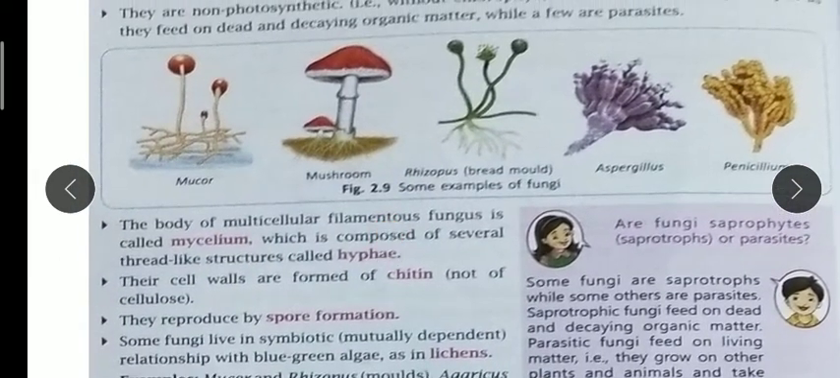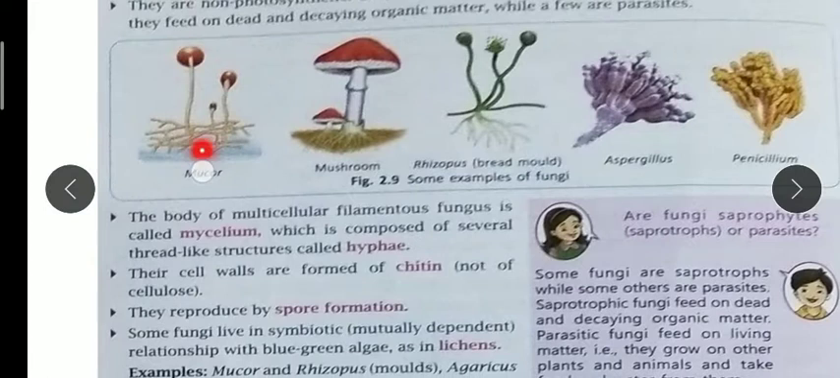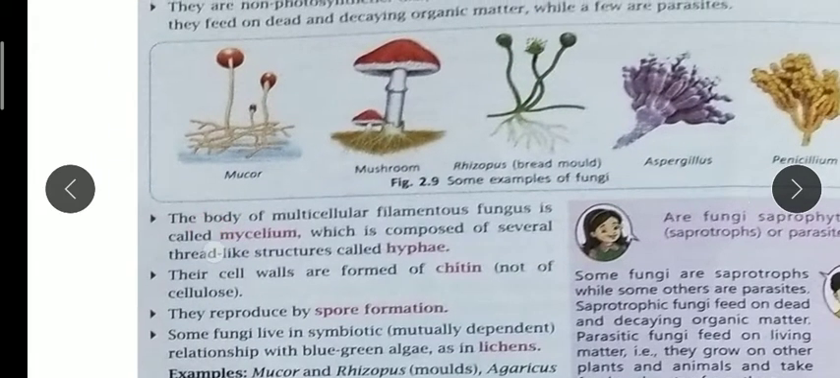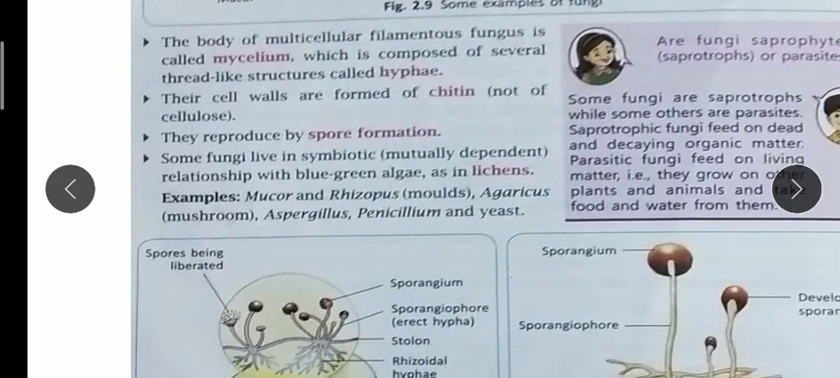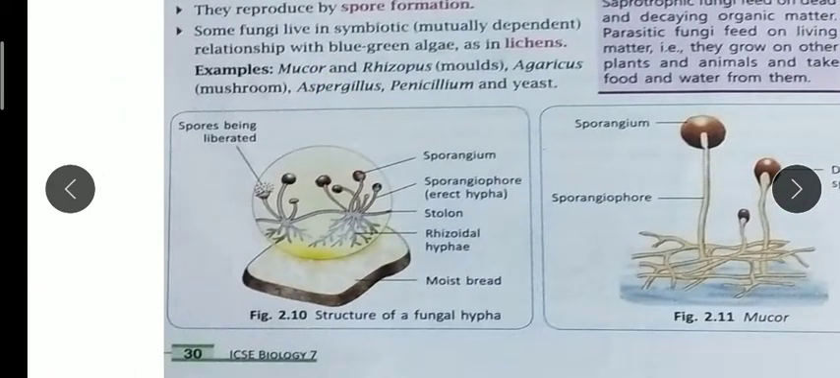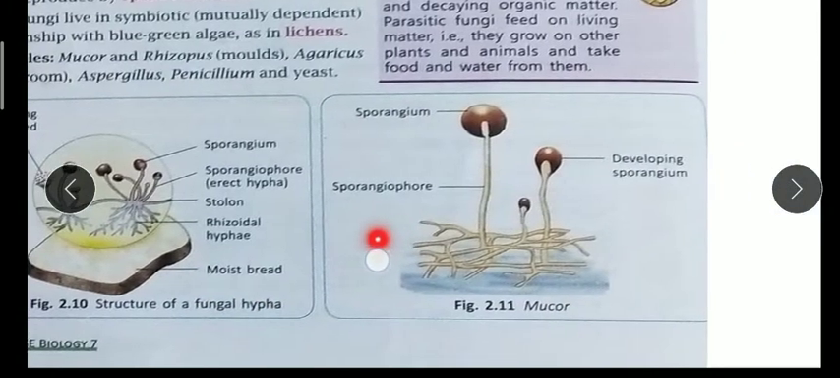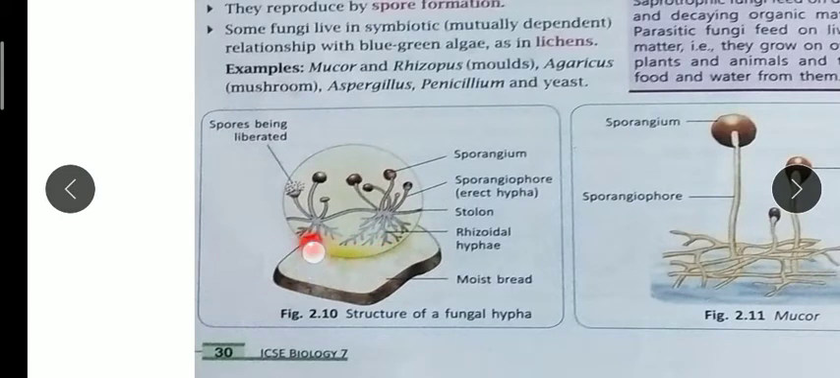So you can see their body is filaments, they have fine thread-like structures. You can see here they have the thread-like structure also. This thread-like structure of filamentous fungus is called mycelium. Here you can see the fungal hyphae structure, this is rhizoidal hyphae, called mycelium. This yellow outgrowth you can see, these are called fungus.